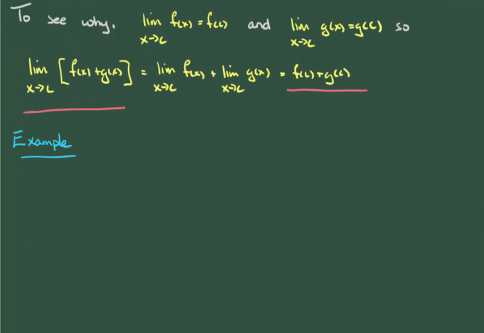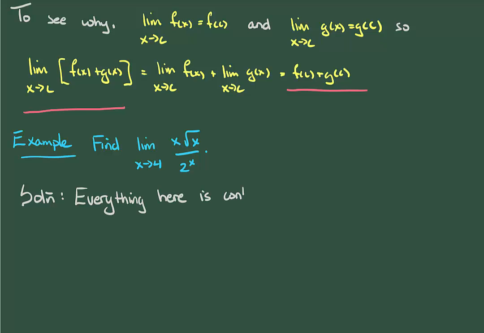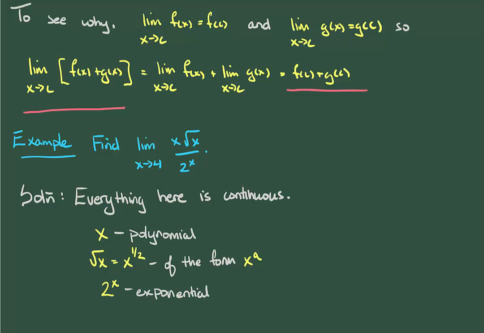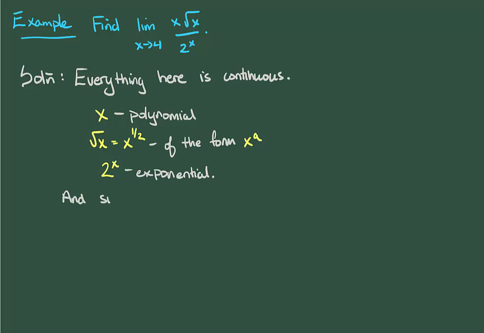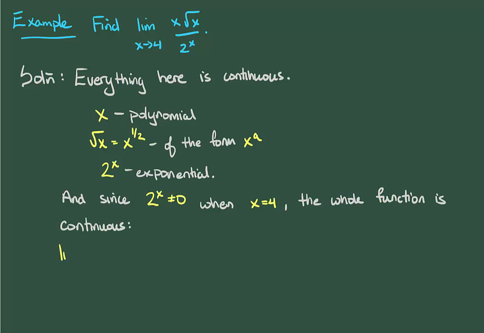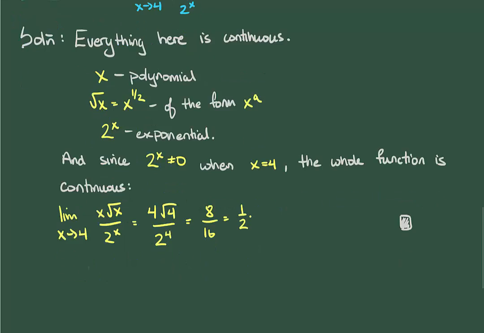Now we can use this to quickly evaluate limits of functions. Here's a big nasty function, and we want its limit at 4. However, each part of this function is continuous. We've got a polynomial, we've got a square root, and we've got an exponential, right? All of which we know are continuous. So we just need to make sure that the denominator is not 0 at x equals 4, and of course it's not. So the whole function is continuous, and that means that we can thus evaluate the limit just by plugging x equals 4 into the function, and that gives out an answer of a half.